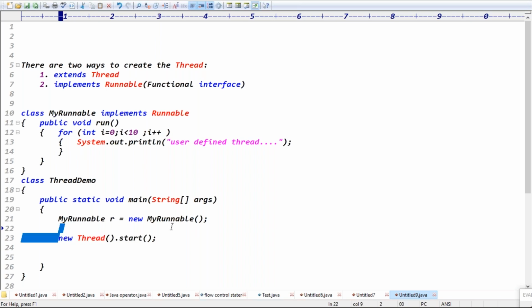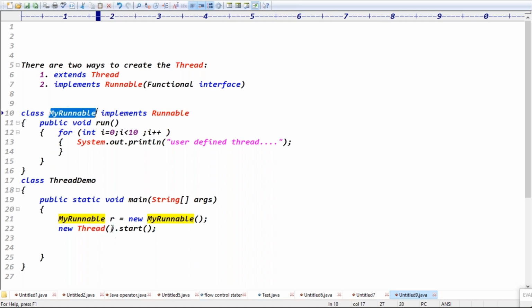New Thread start means what will it do basically? It is trying to register the thread and execute the run method, right? Here which thread do you want to register and which logic do you want to execute? Our logic, right? Yes, our logic. Our thread you want to register and our logic you want to start. That's why you can pass the data like r here. So for new Thread start, I'm passing the r.